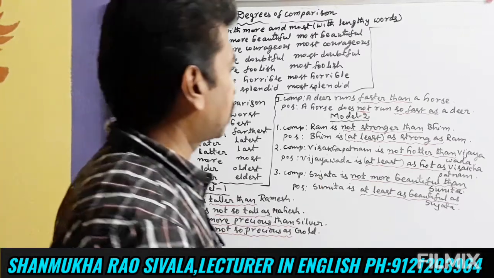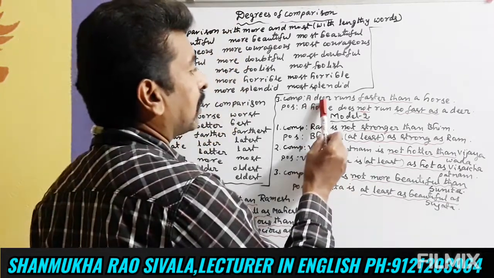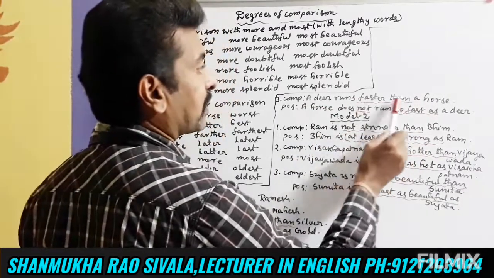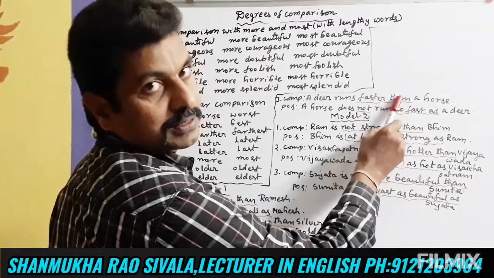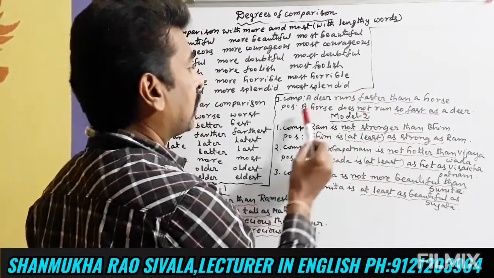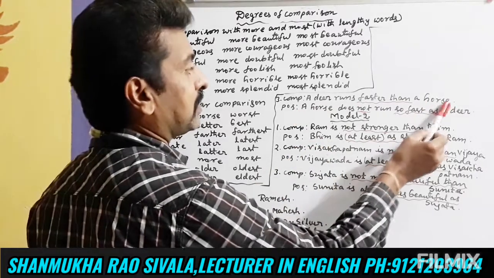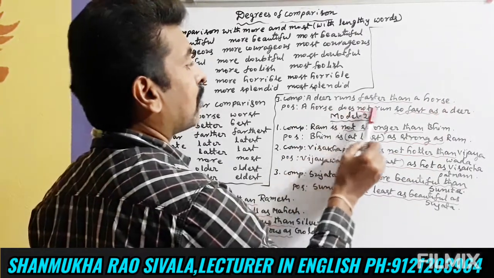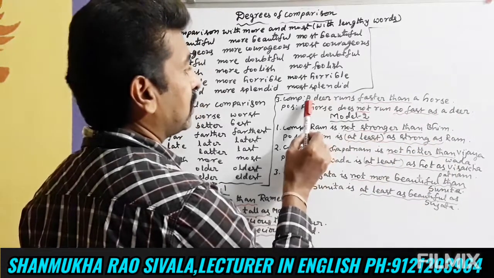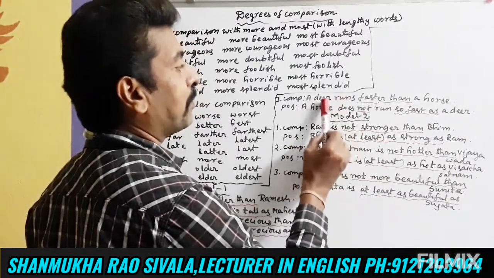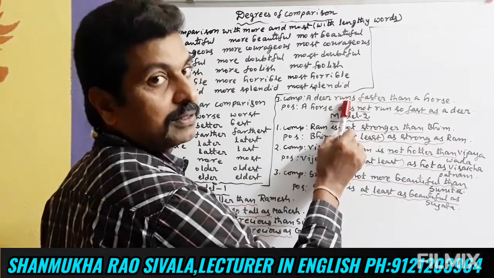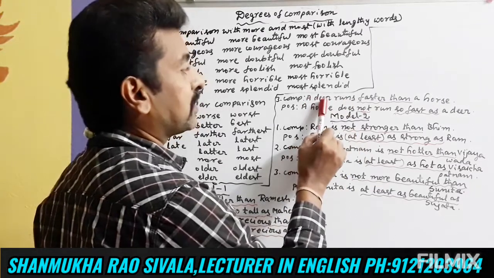Okay friends, let us discuss one more. A deer runs faster than a horse. Faster than, not so fast as. When we change it into positive, not so fast as. A horse does not run so fast as a deer. We use does not here because the sentence is in simple present: a deer runs, third person singular.